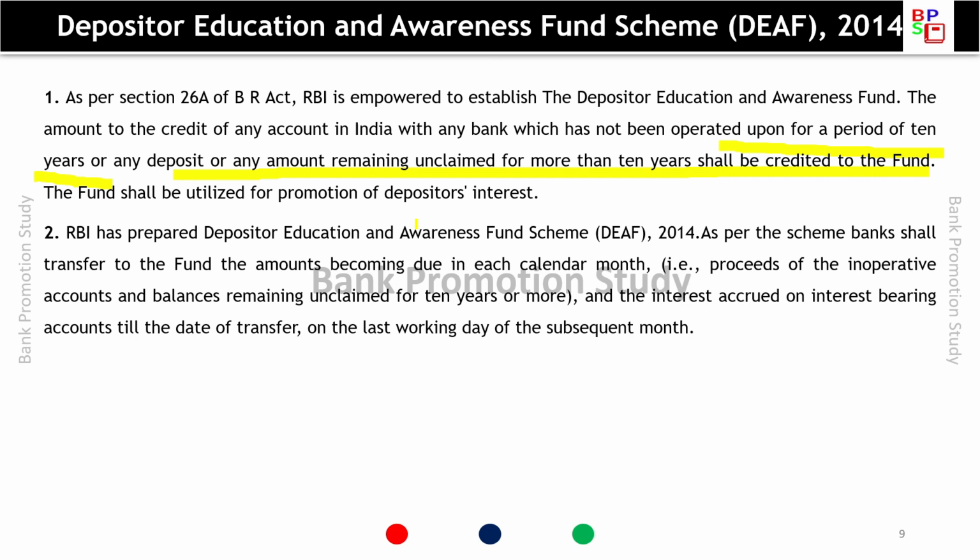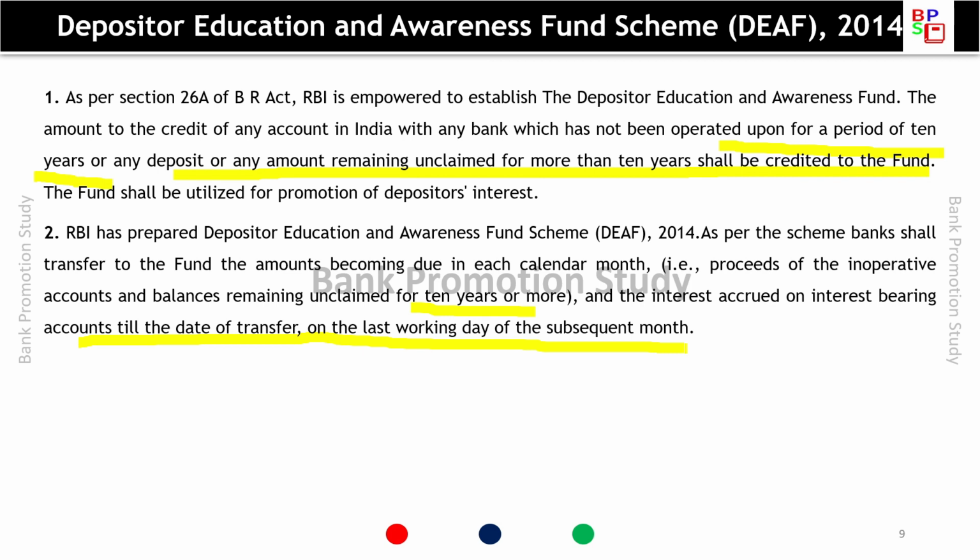RBI has prepared the Depositor Education Awareness Fund Scheme 2014. As per the scheme, banks shall transfer to the fund the amount becoming due in each calendar month, proceeds of the inoperative accounts and balances remaining unclaimed for 10 years or more, and the interest accrued on interest-bearing accounts till the date of transfer, on the last working day of the subsequent month.